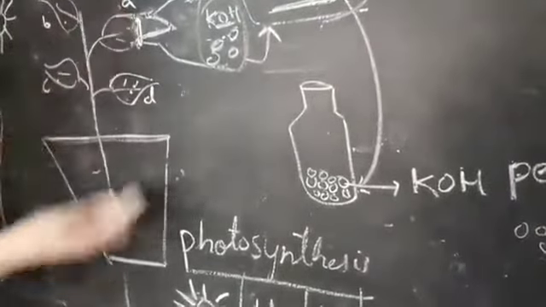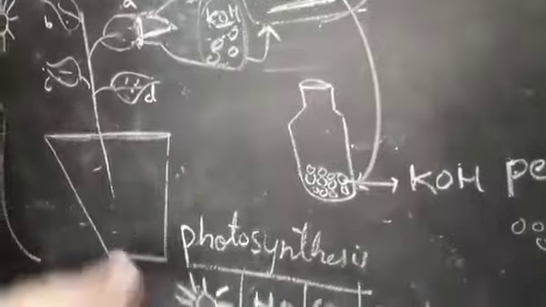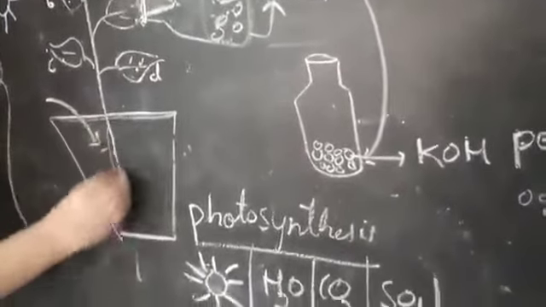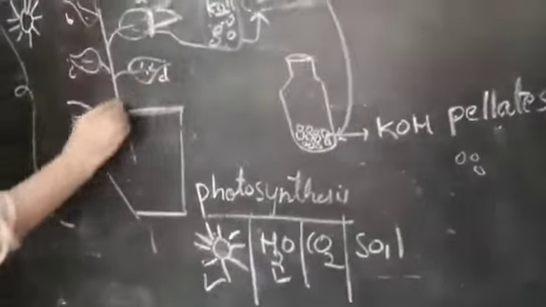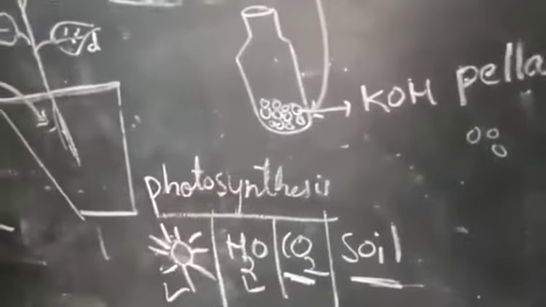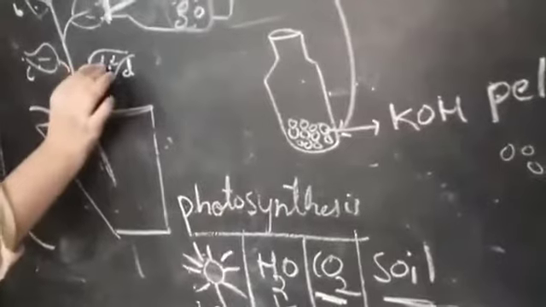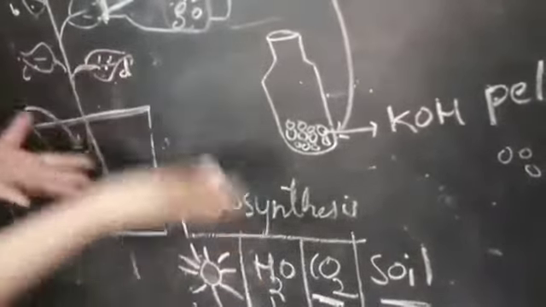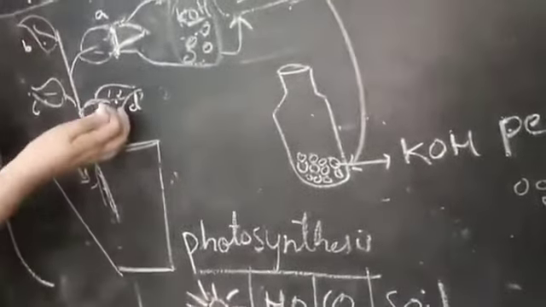A part also, half of the part is exposed to the sunlight, right mark. Next, water also, I am pouring the water. So this water is also supplied to all parts of the leaf. Soil, carbon dioxide, which part is not exposed? B, C, D are exposed to the carbon dioxide because they are kept in the open air. B, C, D are completely exposed.